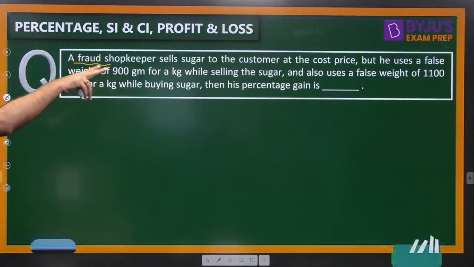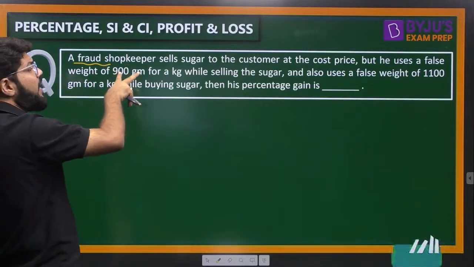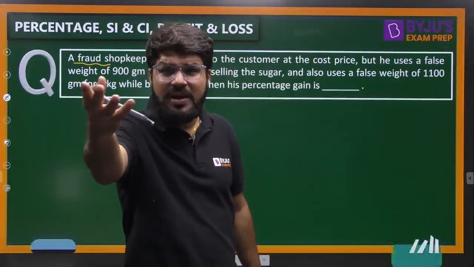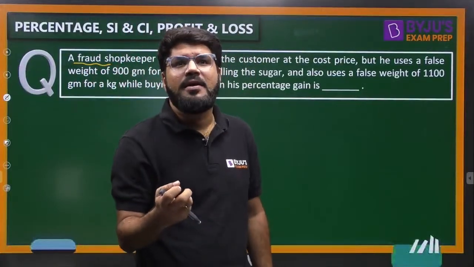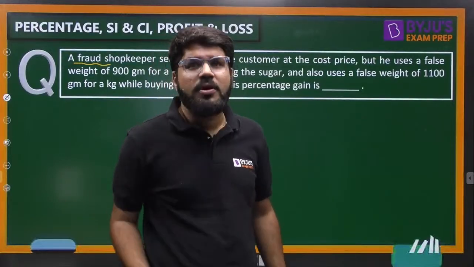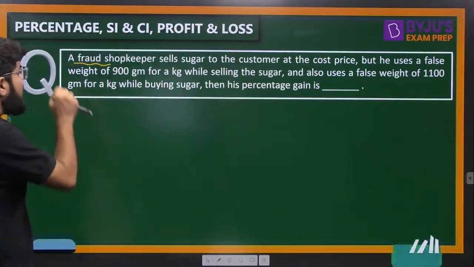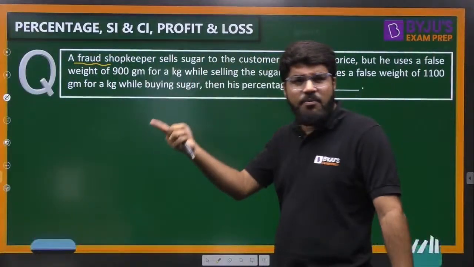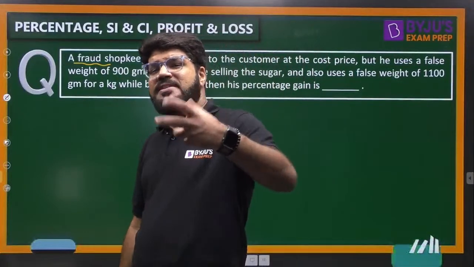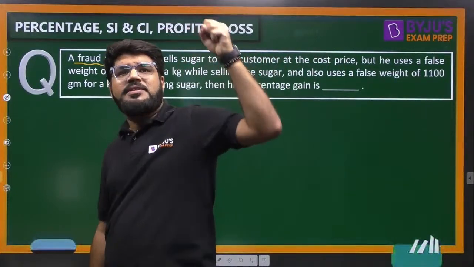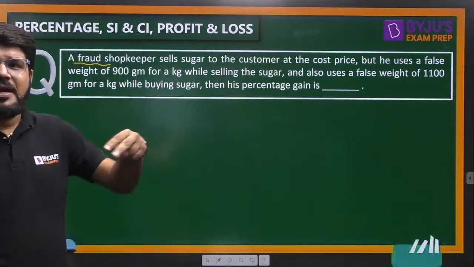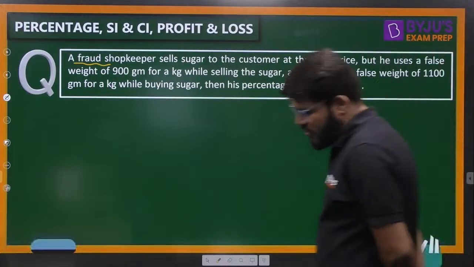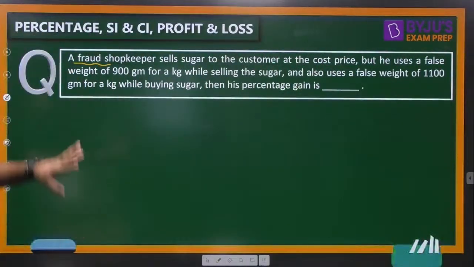But at the back end, he is using a false weight. He is using a false weight of 900 for a kg while he is selling the sugar. While he sells the sugar, he will tell you I am selling you 1 kg, but actually he is selling you 900. That 100 gram is in the pocket. He also uses the false weight of 1100 gram for a kg while buying the sugar. किसी से purchase करेगा ना, then he has a second time of false weight where he will say that I am purchasing 1 kg, but actually he will purchase 1100 gram. So 2 times he is doing the fraud. So what to do?